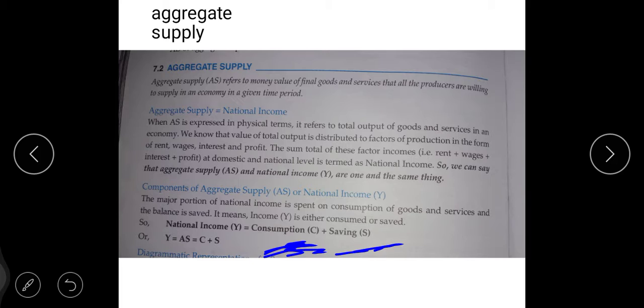It is not possible that he or she will spend all the 10,000. He will spend 8,000 on consuming goods and services. He will save 2,000 for their future. In an emergency, they can utilize the money of saving. We can take a very big example of saving to understand.